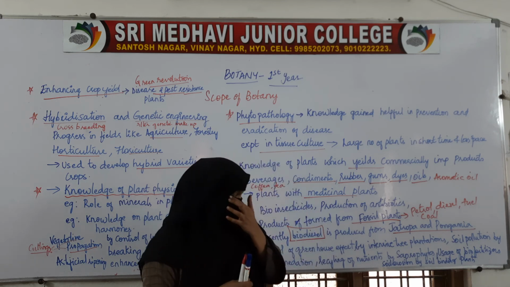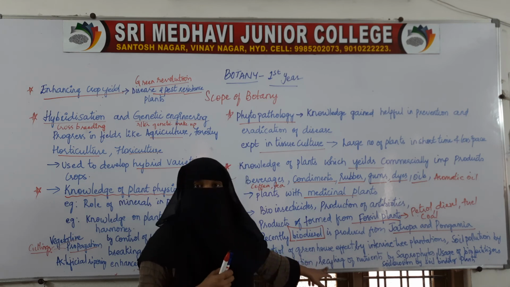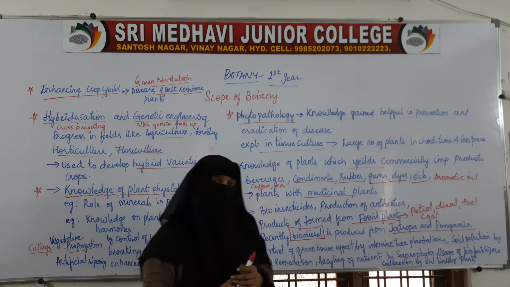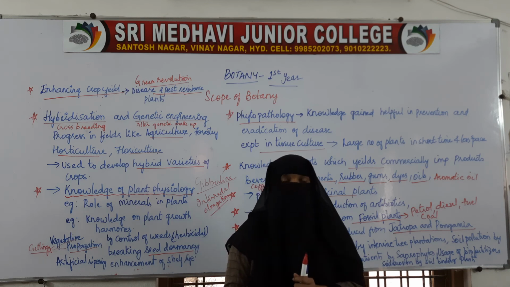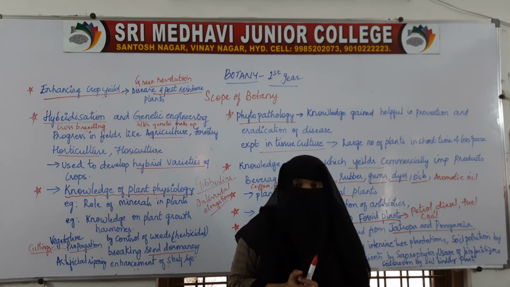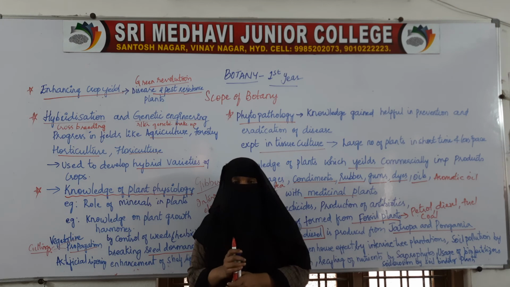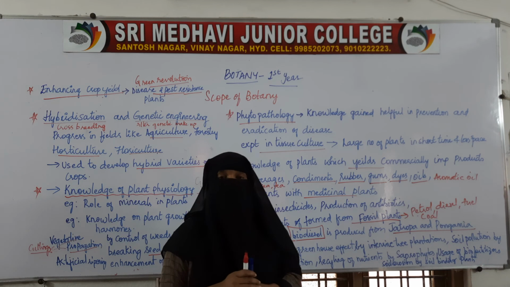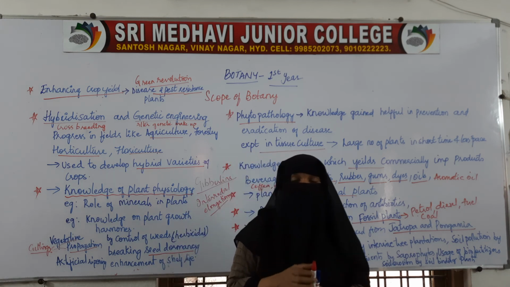Then there is the recycling of nutrients by saprophytes, which is one important aspect in the growth of plants. Then there is the reduction of the greenhouse effect. The greenhouse effect is because of the increase in carbon emissions.